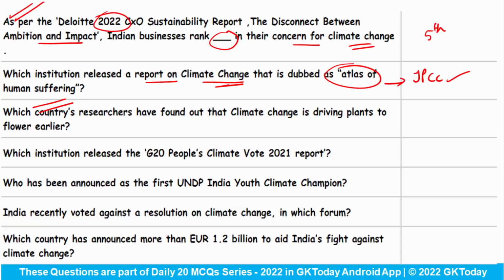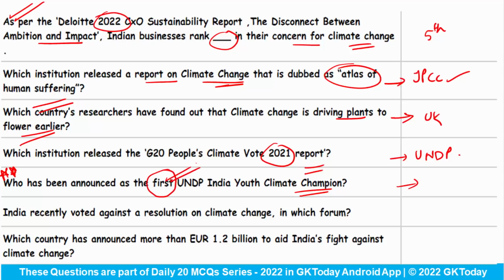Now, which country's researchers have found that climate change is driving plants to flower earlier? This is a research from the UK. Now, which institution released the G20 People's Climate Vote 2021 report? It has been released by the United Nations Development Programme. Now, the next question is very important. Who has been announced as the first United Nations Development Programme India Youth Climate Champion? I've told you whenever you see the keyword first or last, it would be really important. And the answer for this is the Indian content creator and YouTuber Prajakta Kohli.